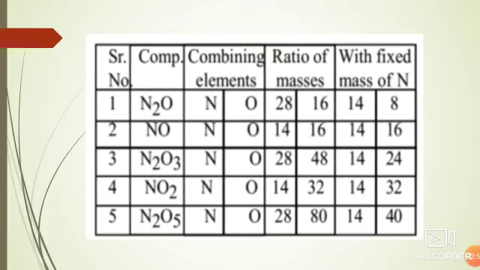Here you can see the oxides of nitrogen: nitrous oxide, nitric oxide, nitrogen trioxide, and also nitrogen pentoxide. So what will happen? The ratio between the weights of oxygen in all the above listed oxides, which combine with 14 parts by weight of nitrogen, is 8:16:24:32 and 40.